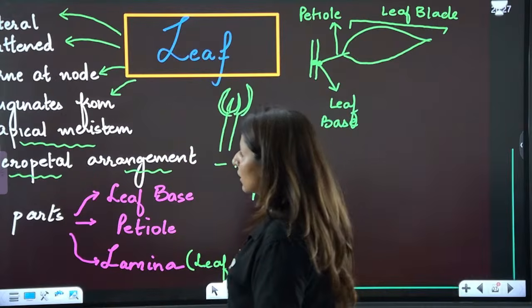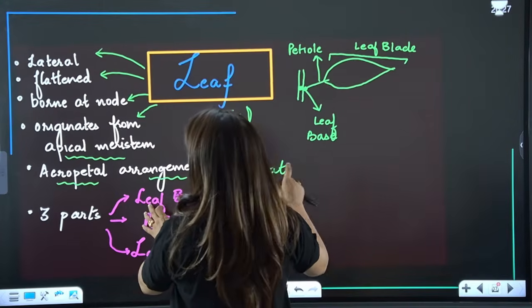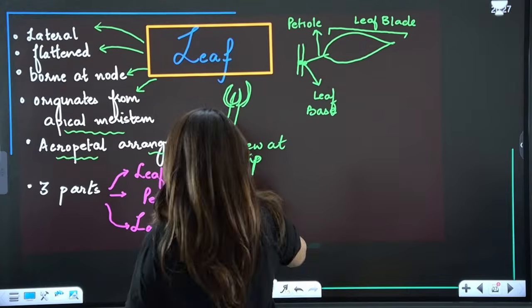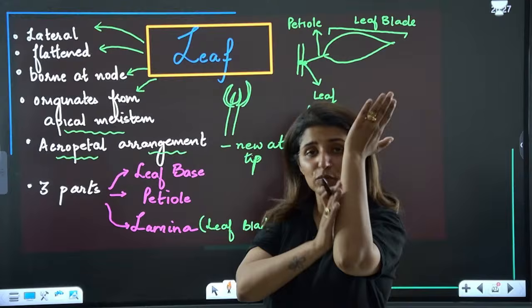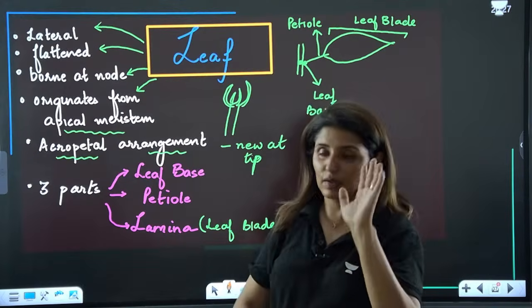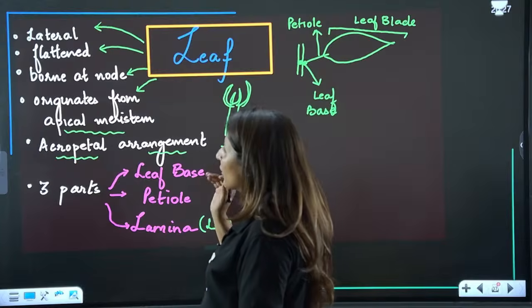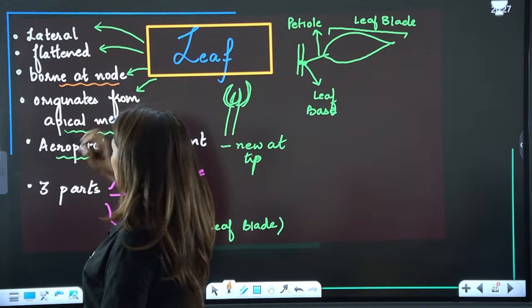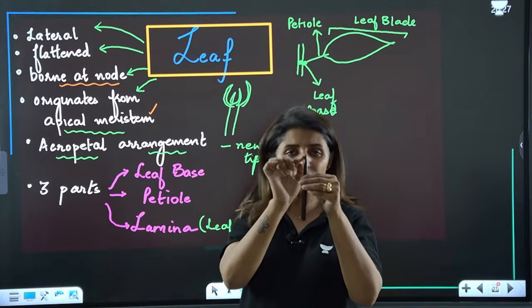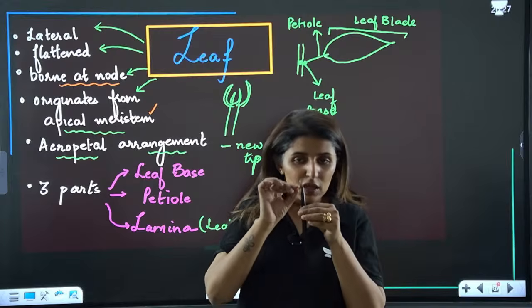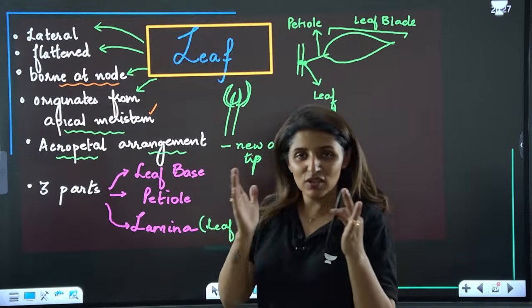Now coming on to the third important part of the plant, which is leaf. Yes, guys. Now see, leaf is a lateral part, because if this is a stem, it is going to arise from the sides. It is dorso-ventrally flattened. Where are leaves present? They are always present at the nodes. They always originate from the apical meristem. At the tip of the stem, there are some baby leaves present. The meristem keeps on growing upward and the leaves are left behind, so they give rise to the broad structure.